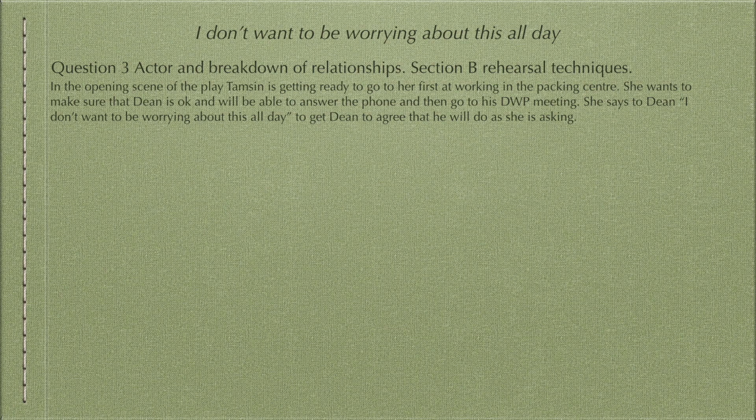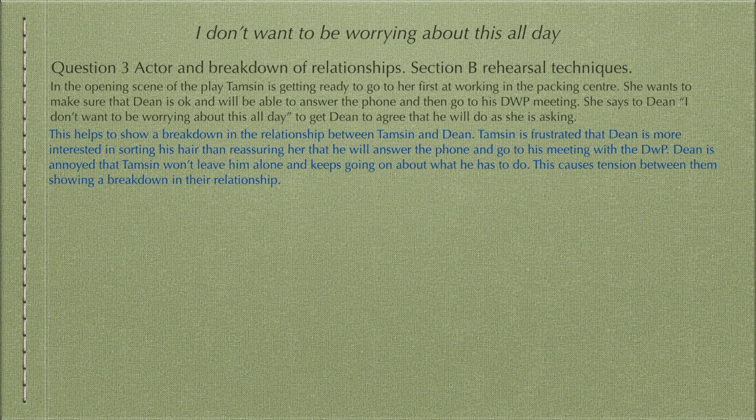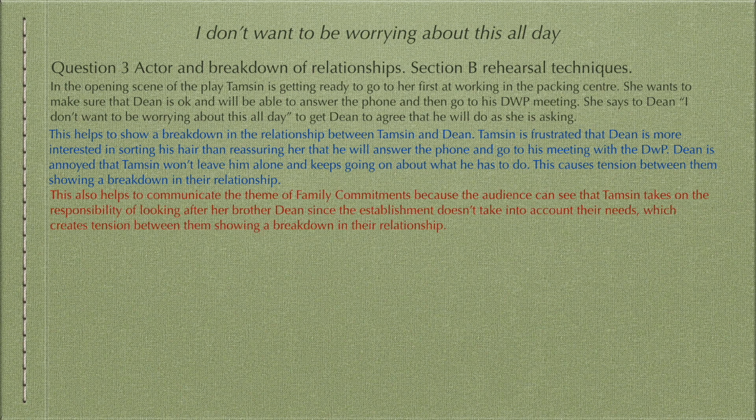The first part of paragraph A is exactly the same because what is happening when the quote is said hasn't changed. In the second part, explain what is said shows a breakdown in the relationships between Tamsin and Dean and use the language of the question, breakdown in the relationship. The last section is the same as the previous question, linking it to the theme, but this time changing it so that it answers what is asked, which creates tension between them, showing a breakdown in their relationships.